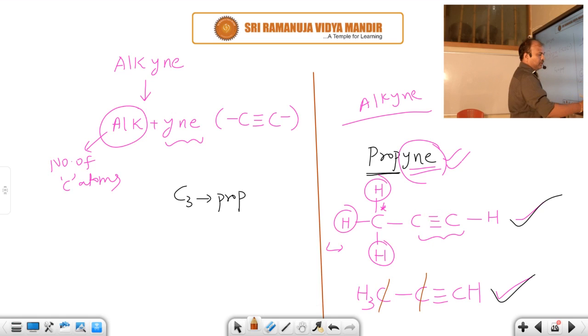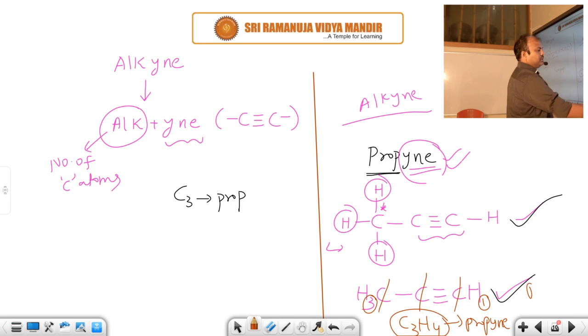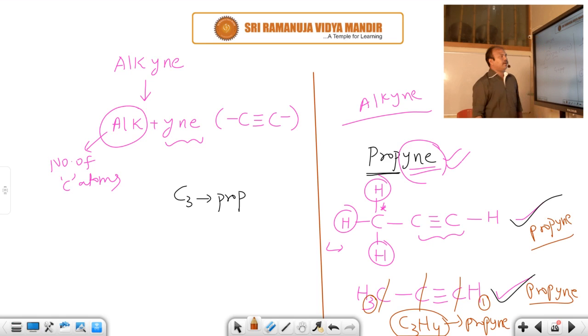Total how many carbons? 1, 2, 3. So C3. How many hydrogens? 3 plus 1, 4. C3H4. This name also is what? Propyne. C3H4 is also propyne. This is also propyne. So these three structures are possible for which one? Propyne.